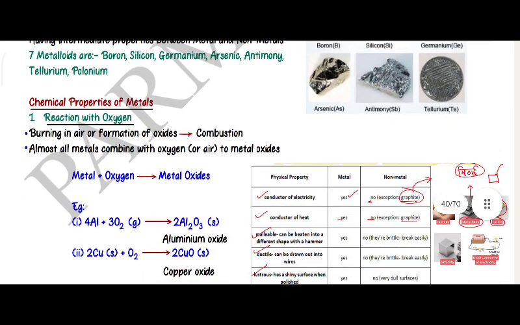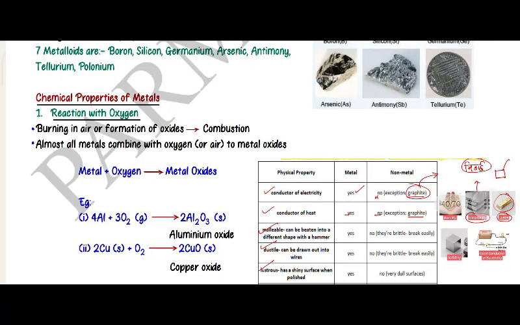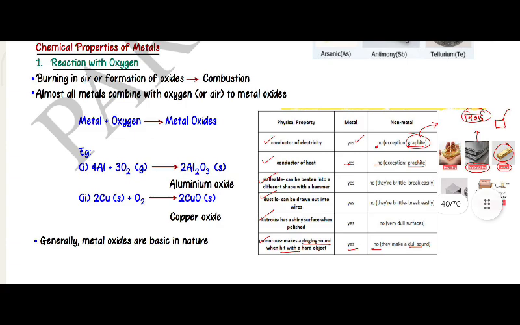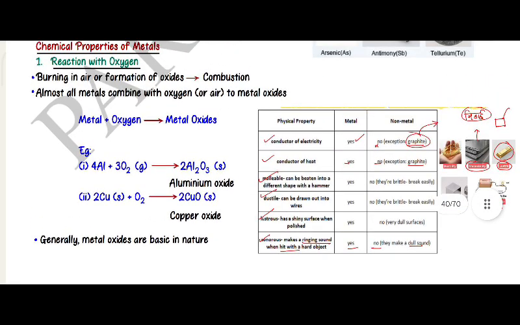Chemical reactions of metals: reaction with oxygen, burning in air or formation of oxides, combustion. Almost all metals combine with oxygen to form metal oxides. Metal plus oxygen gives metal oxide. Example: 4 aluminum plus 3 oxygen gas gives 2 moles of aluminum oxide. 2 moles of copper solid plus oxygen gives copper oxide. Generally, metal oxides are basic in nature.